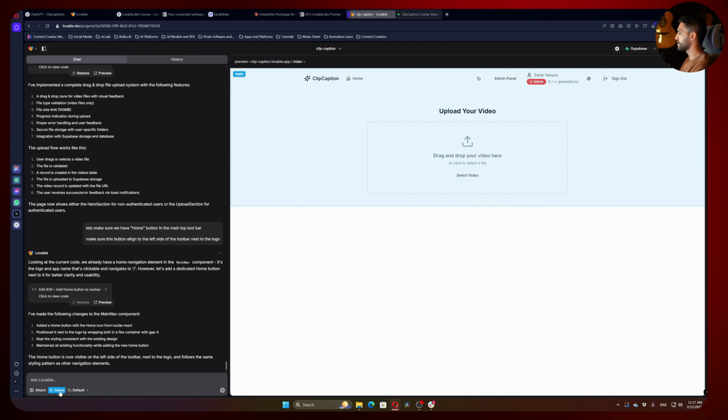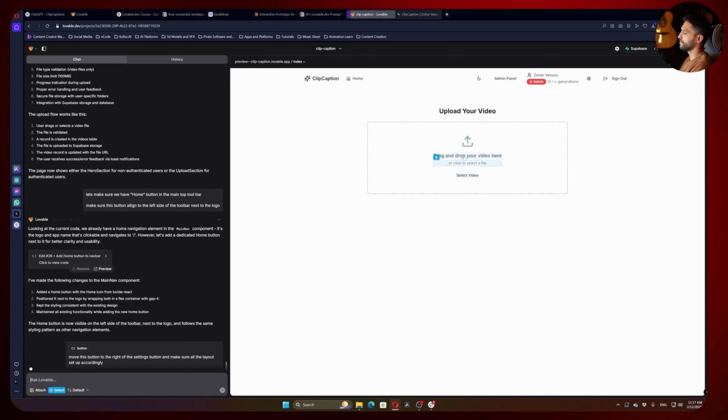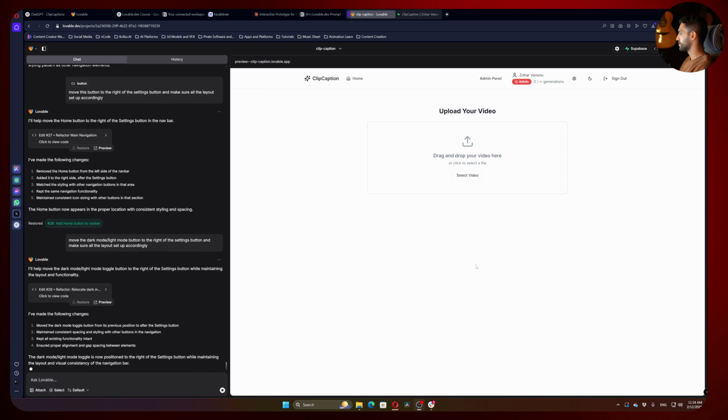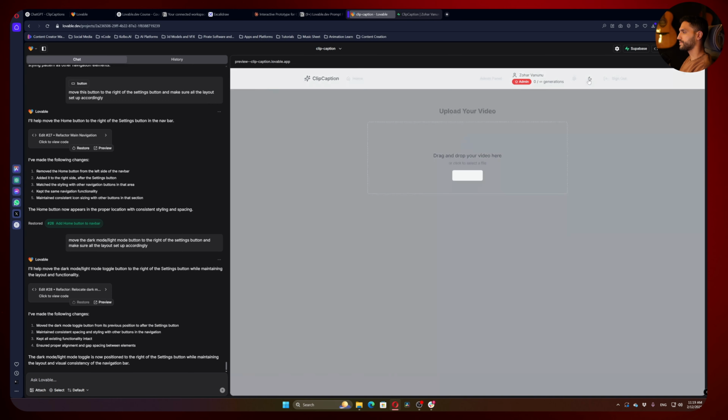And now let's use the select tool. Choose this button and move this button to the right of the settings button and make sure all the layout set up accordingly. Okay, so we're going to move this button to this area. Okay, and as you can see, the dark mode button moved here.